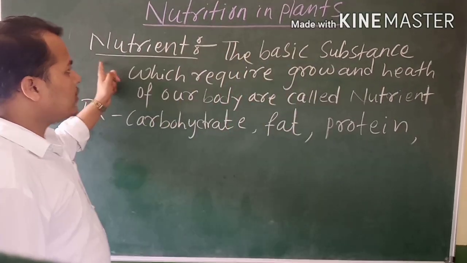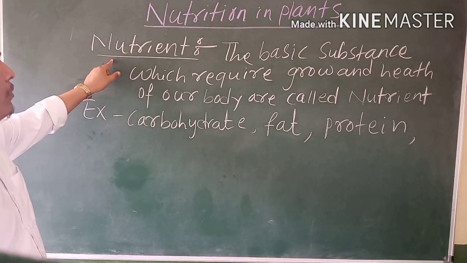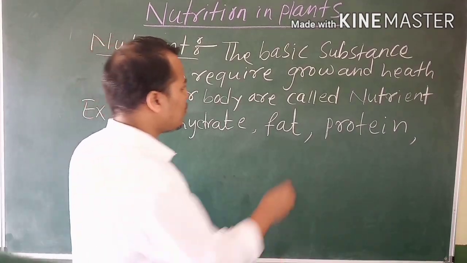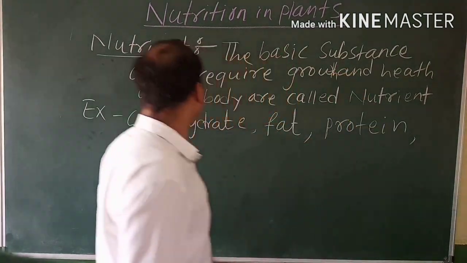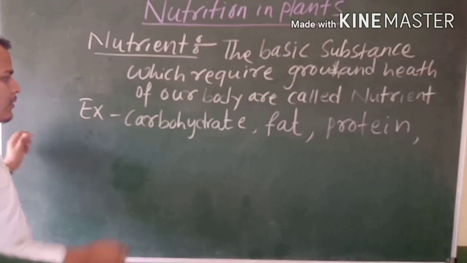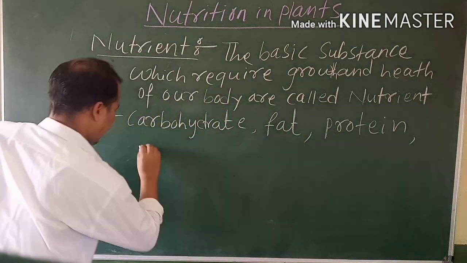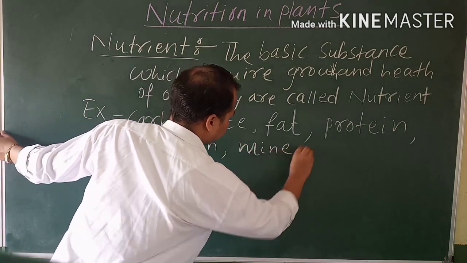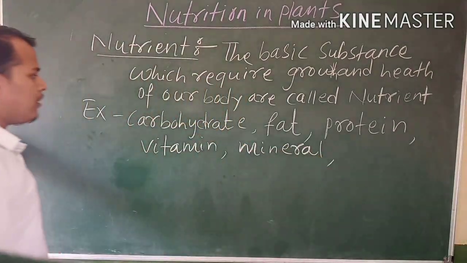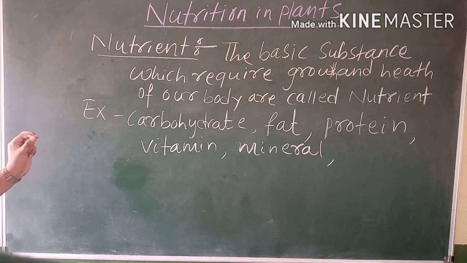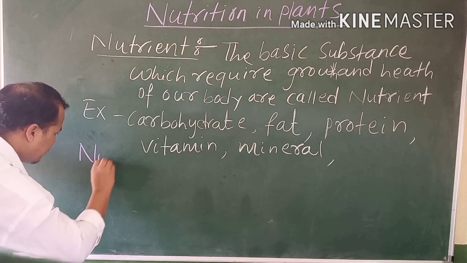So you have to be clear about nutrient. The basic substances which are required for growth and health of our body are called nutrients. For example, carbohydrate, fat, protein, vitamin, mineral. These are the nutrients of our body. These are basic needs.